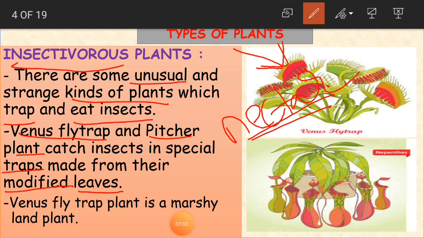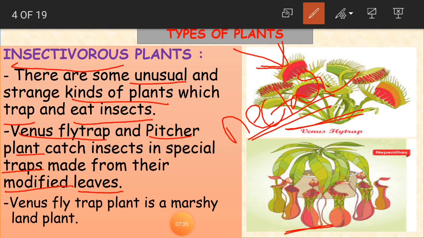So they have a special trap made from their modified leaves. See, here Venus flytrap plant is there, here pitcher plant is there. Because these leaves are specially made or designed, like nature's design, because of these modified leaves they are able to catch the insect, and they are able to eat their food.